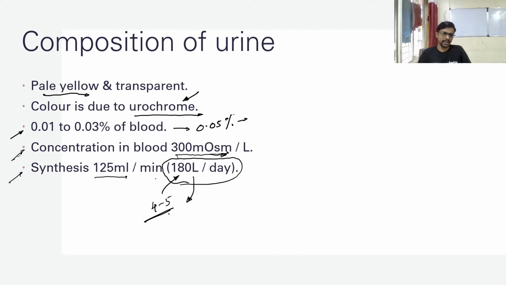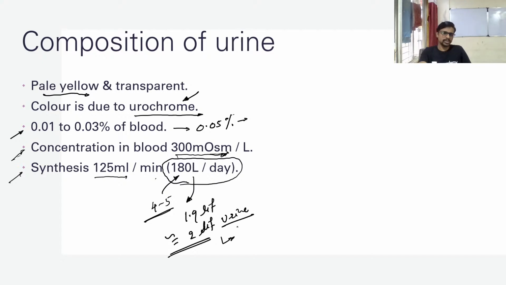So you can calculate how many times blood will move through your kidney in one day. In the result of this, 180 to 200 liters per day gives about 1.9 liters, or 2 liters, of urine per day that is formed inside the body.